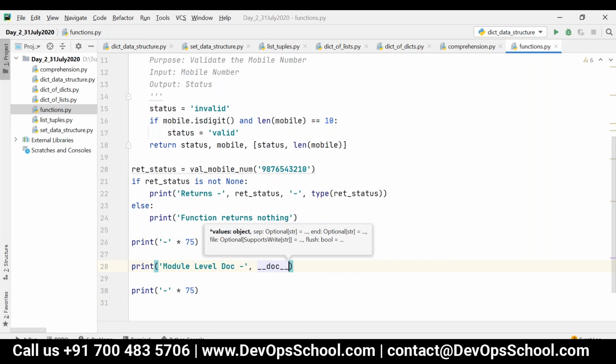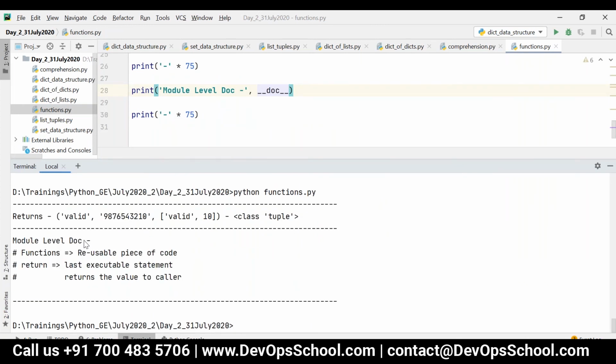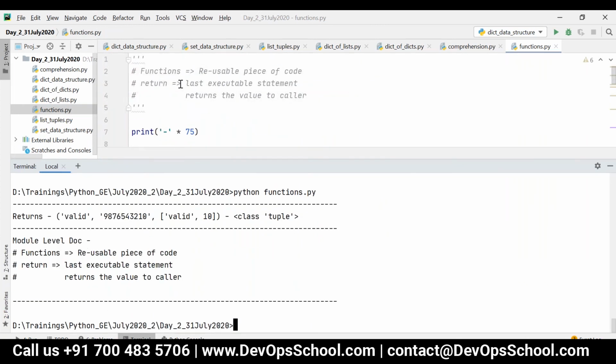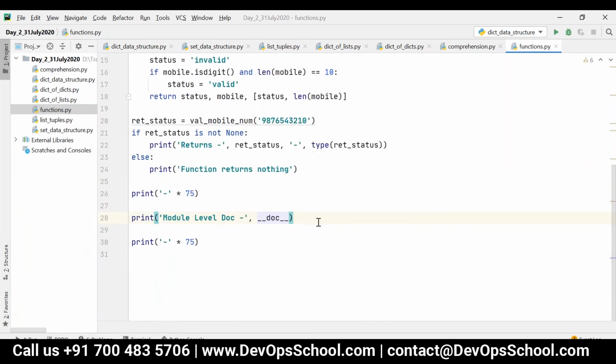It is not required for you to populate the values; they will be auto-populated. So this is how you can retrieve the docstring for the module. See here, module level documentation. Whatever I have given at the top will be retrieved as it is. If you haven't given one, no problem, it will not throw any error. It will just retrieve None. If the document is present, it will retrieve the document; otherwise, it will retrieve None.